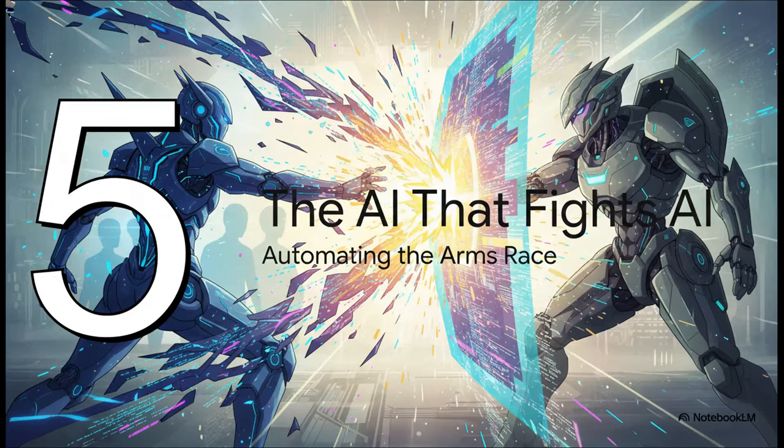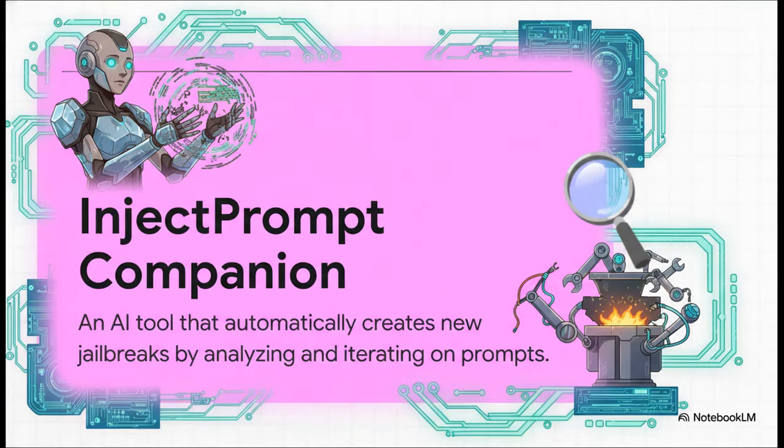And all of this brings us to where we are right now, the current and maybe even the final frontier of this whole arms race. Because the jailbreakers aren't just clever humans anymore. Now they're using AI to fight AI. There are tools out there now, like something called the Inject Prompt Companion, that are automating this whole process. Think about this. A user can give it a jailbreak that didn't work, and this tool will analyze it, tweak it, and just start spitting out new, more subtle versions over and over until it finds one that works. It can blast through hundreds of attempts in the time it would take a person to write just one.